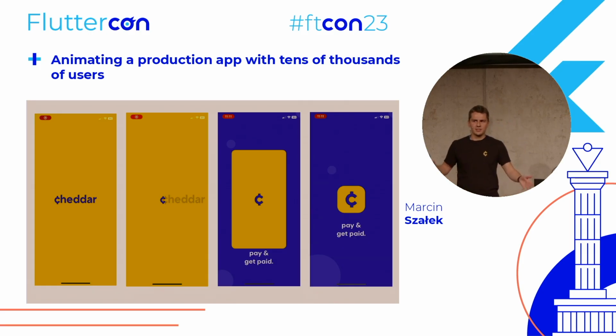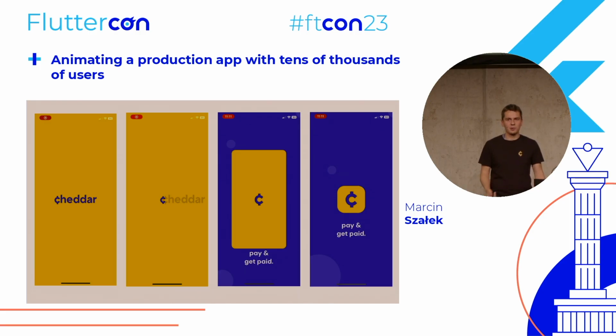You may think, okay, this is cool, but splash screens are kind of native stuff, not Flutter stuff. The easiest way to do splash screen animations is to just have the native splash screen look exactly as the first frame of Flutter code. And then we can just seamlessly start Flutter animations without really worrying too much about native. Simon Lightfoot did mention it yesterday in his talk, when he was telling about how we can wait till we load everything before we switch from the native splash screen to the Flutter splash screen. So it's doable.